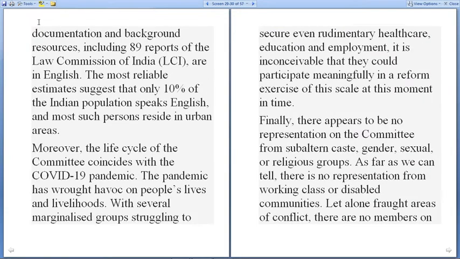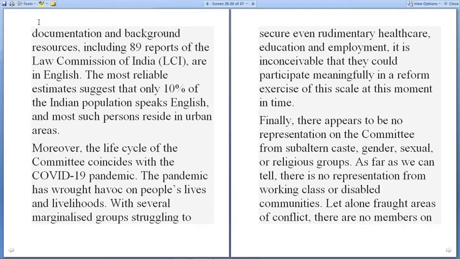Further, all the committee's documentation and background resources, including 89 reports of the Law Commission of India, are in English. The most reliable estimates suggest that only 10% of the Indian population speaks English, and most such persons reside in urban areas. Moreover, the life cycle of the committee coincides with the COVID-19 pandemic.